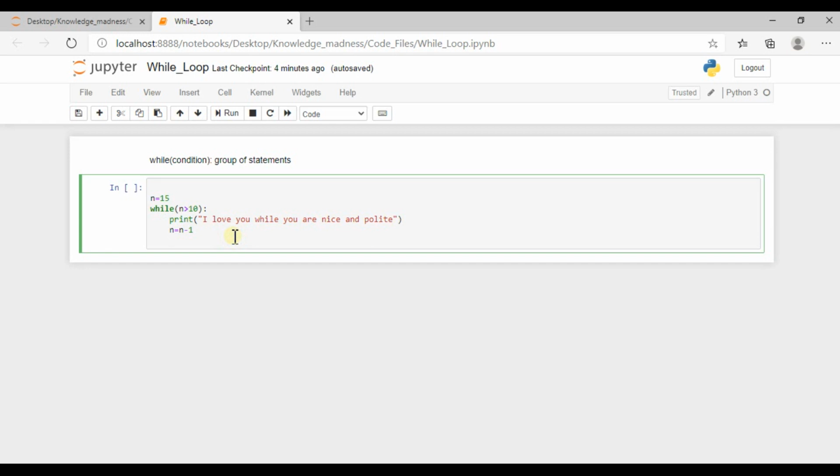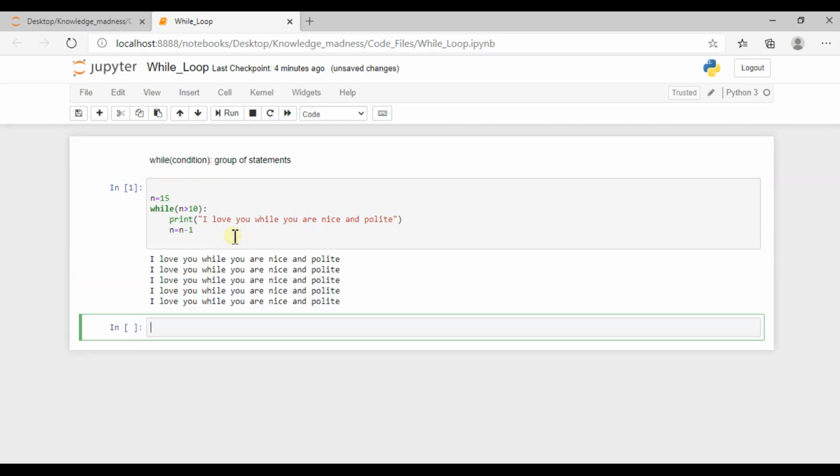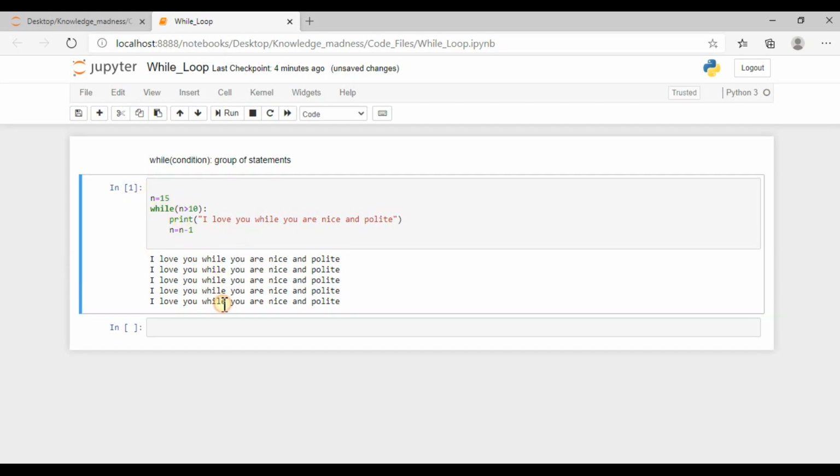I am just running it for you. Shift enter is the shortcut in Jupyter Notebook. See, this printed 1, 2, 3, 4, 5 times, because whenever the condition is reached, whenever n is no longer greater than 10, at that time the statement stops getting printed.